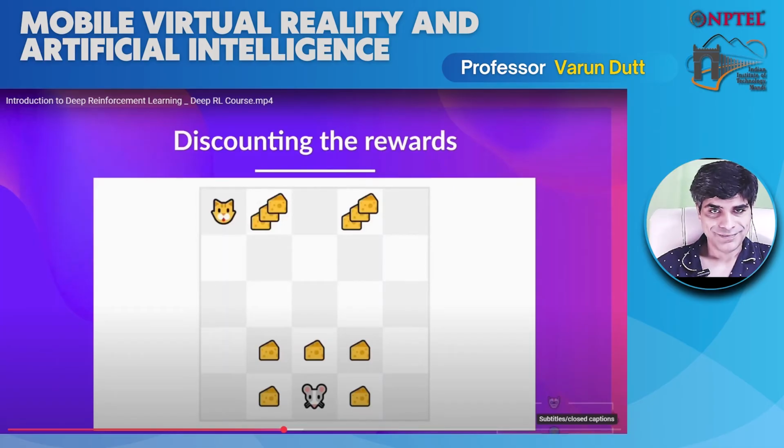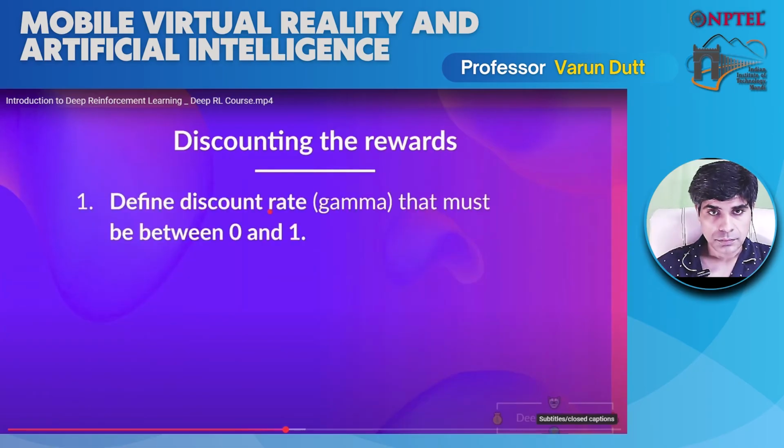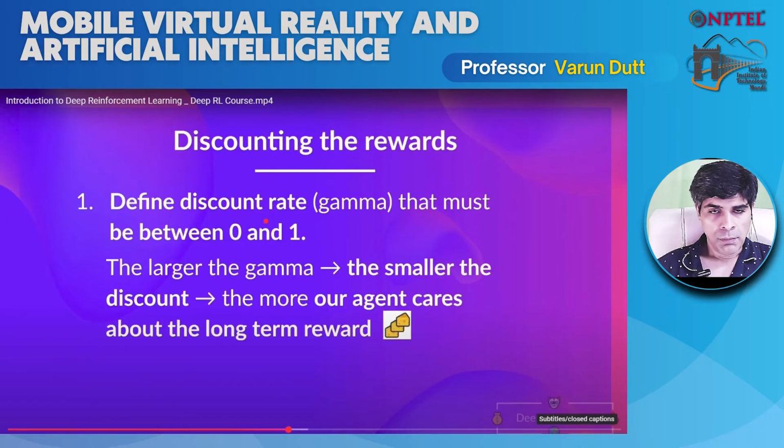So to discount the reward, we'll proceed like this. First, we'll define a discount rate called gamma. It must be between 0 and 1. It means that the larger the gamma, the smaller the discount. This means that our agent will care more about the long-term reward than the short-term reward. On the other hand, the smaller the gamma, the bigger the discount, and in this case, it will mean that our agent will care more about the short-term reward than the long-term reward.